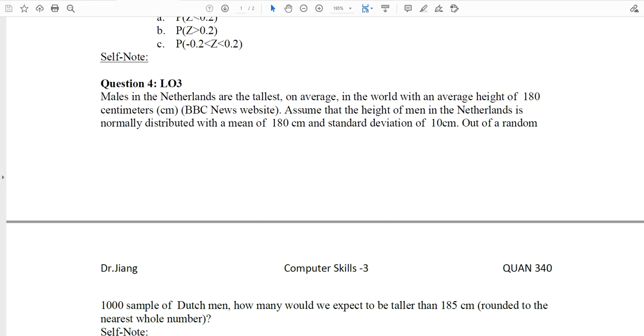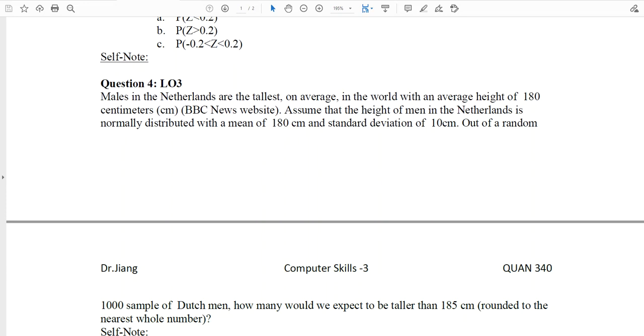If you're not familiar with the centimeter, you can Google a little bit. I know Americans usually use feet and inches, and I grew up in China, where we actually use the centimeter. I think most European countries use centimeters as well. It's a measurement to measure height. So let's try to solve this problem.